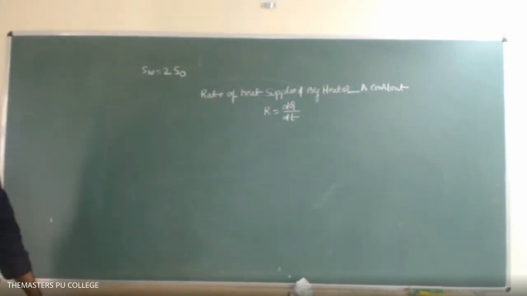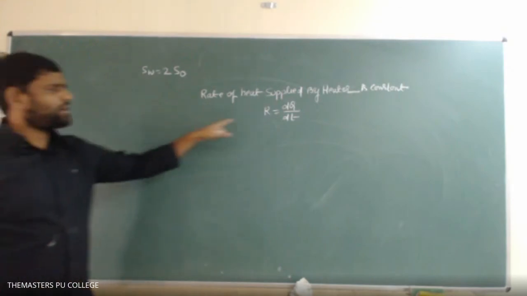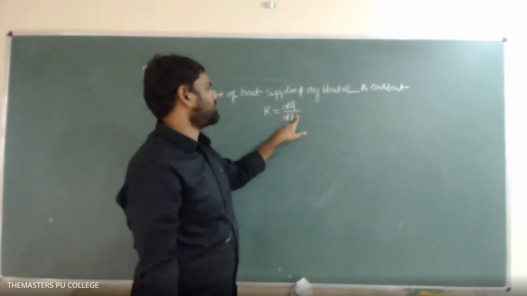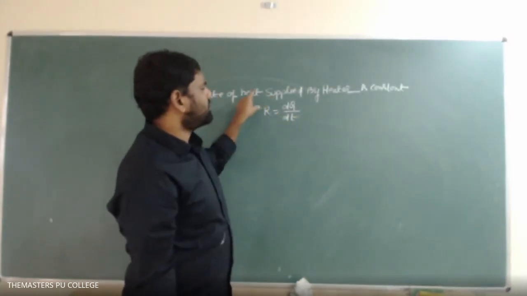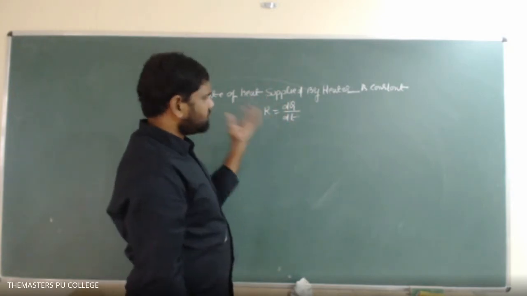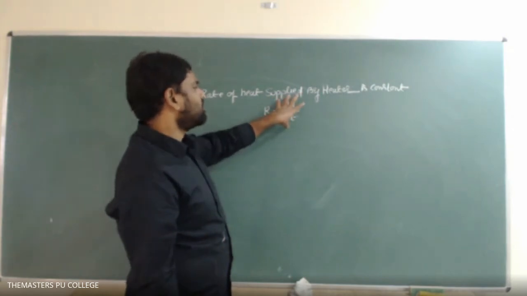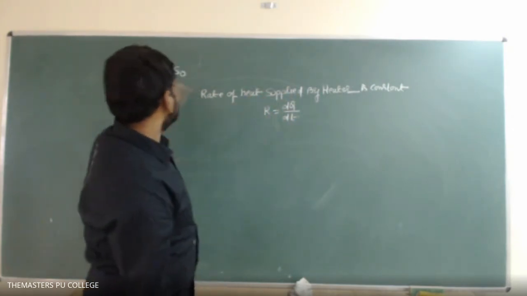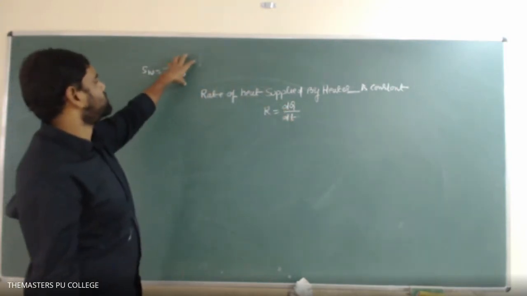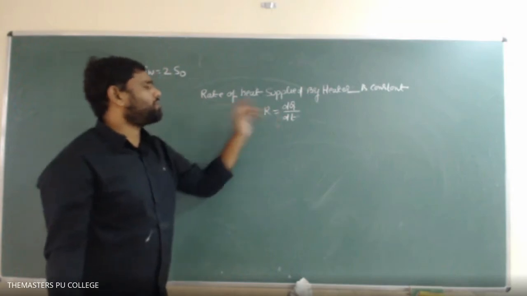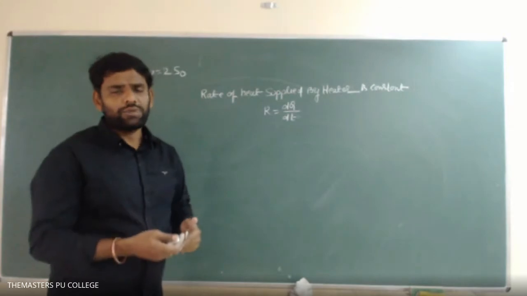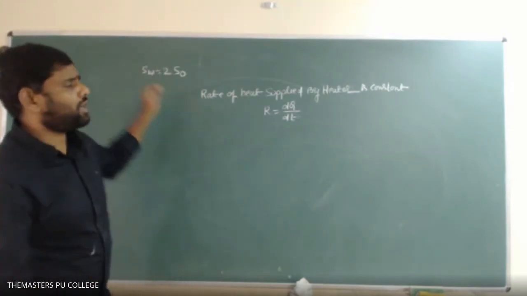We can write dq by dt. Got it? Rate of heat means the heater is applying dq amount of heat in dt time interval. What is the rate of heat that will be supplied? dq by dt. At this constant rate, the heater is giving out the heat. That heat is used for water in one case, and in the second case it is used to raise the temperature of the oil. So what will be the time to raise the oil temperature to some degree Celsius?